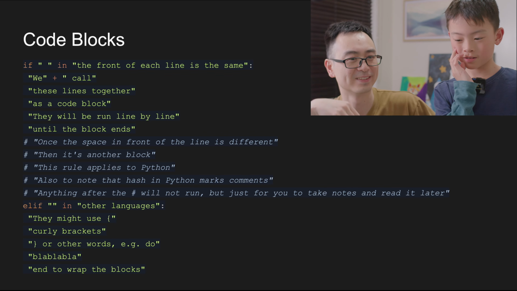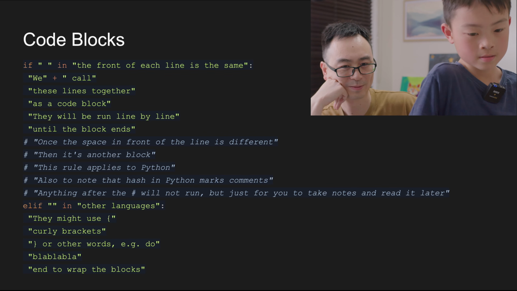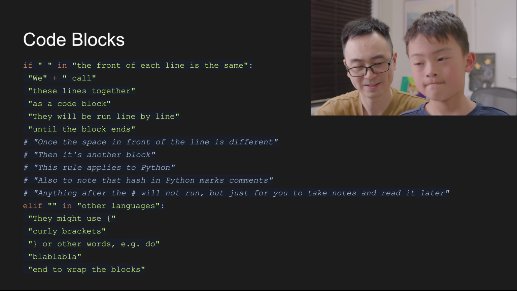Okay. That's all for the paragraph and text.